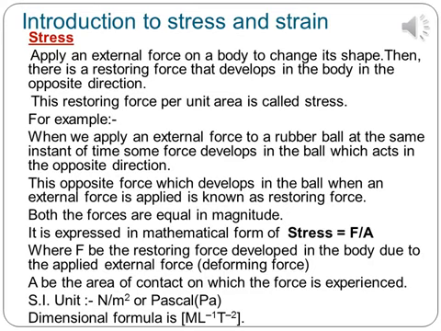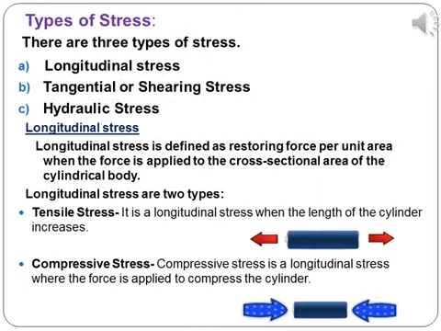What is its SI unit? Its unit is Newton per meter square or Pascal, and 1 Newton per meter square is equal to 1 Pascal. What is its dimensional formula? It is M L raised to minus 1 T raised to minus 2.